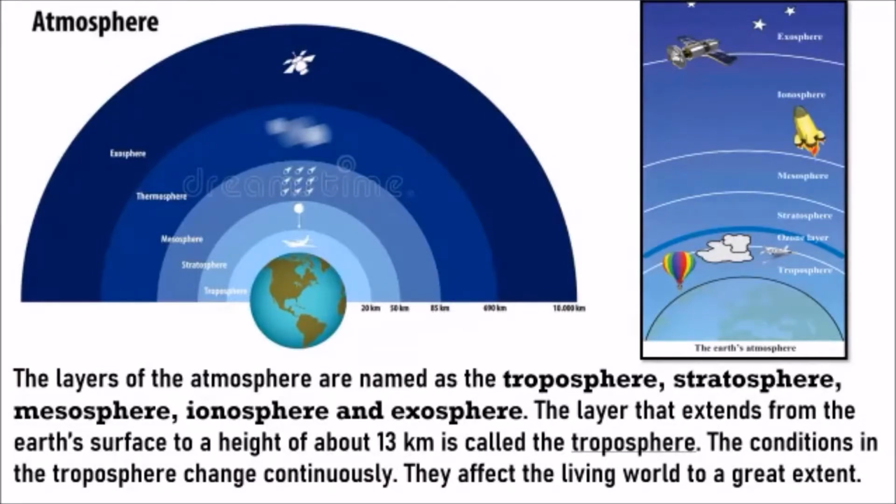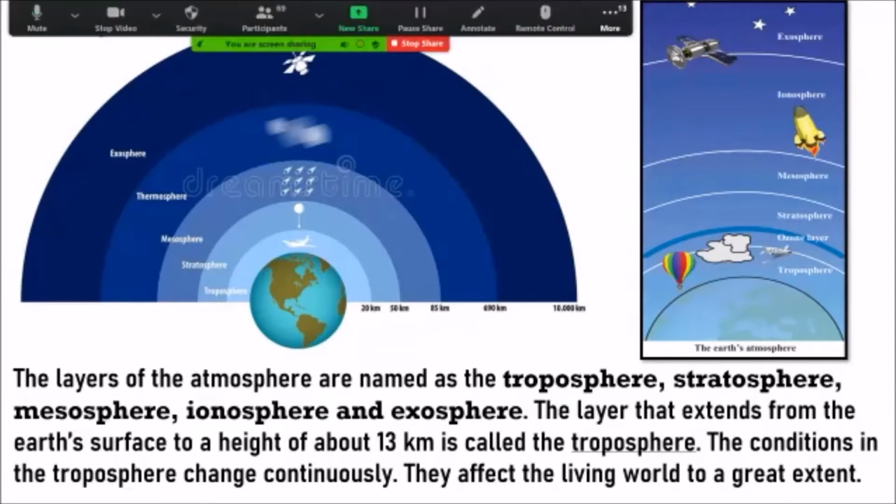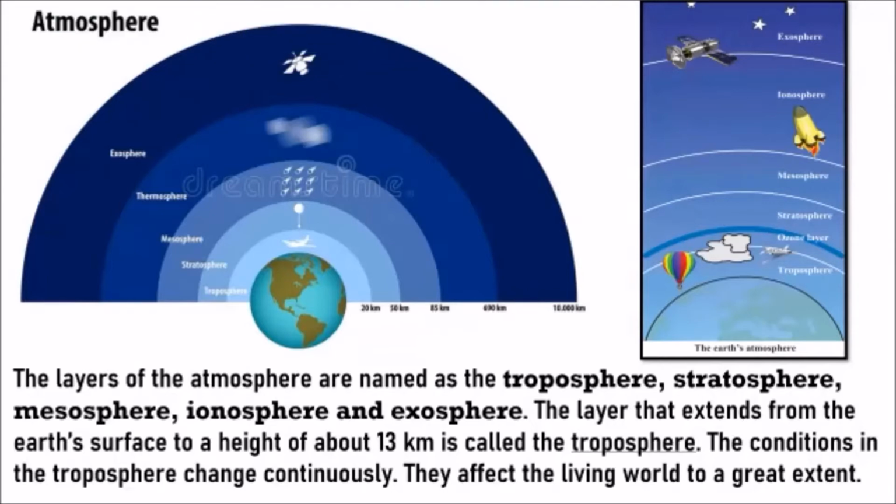Now, the layer that extends from the Earth's surface to a height of about 13 kilometers is called the troposphere. The conditions in the troposphere change continuously. They affect the living world to a great extent. Now, remember one thing, okay? When I look at the layers, they all have a particular name. And doesn't it sound funny? Troposphere, stratosphere, mesosphere, ionosphere, exosphere. Now, because it's funny, you will be able to remember them very well, all right?